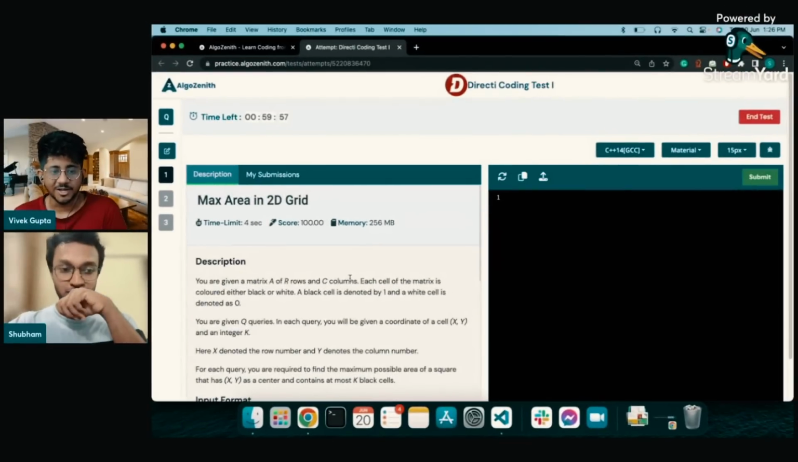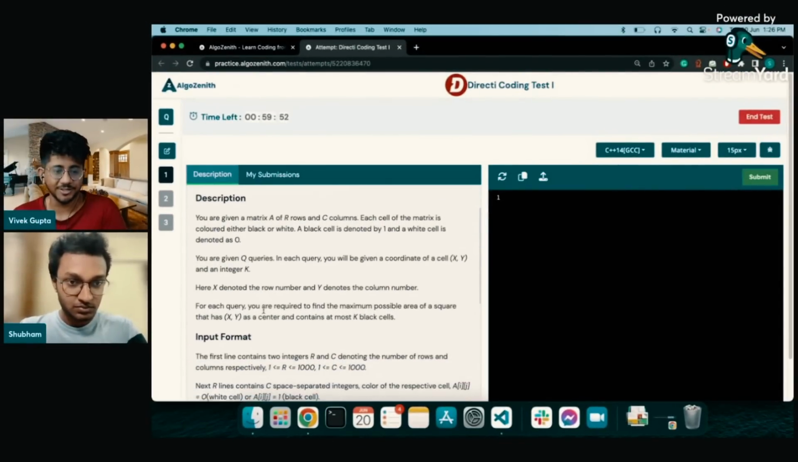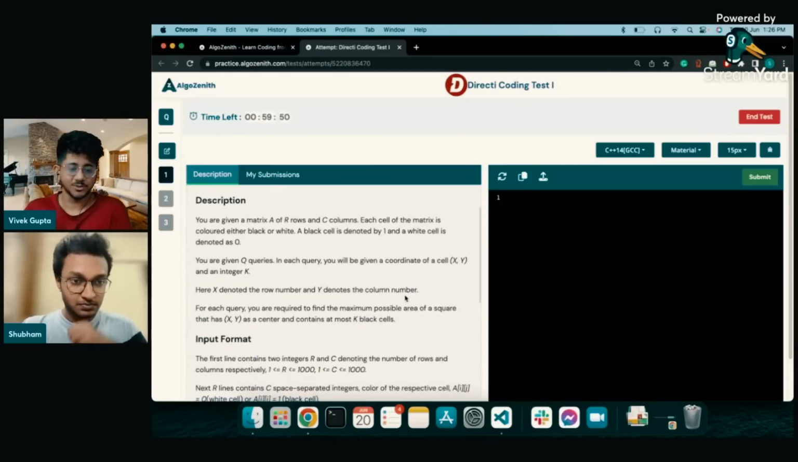Guys, I think Shubham is starting. This is a 1 hour test. I've put him on mute so that he can focus on the test. Meanwhile, we will discuss what these questions are. I think Shubham is reading the first problem over here.